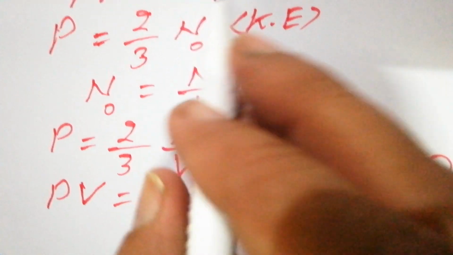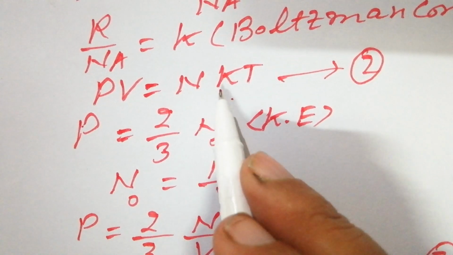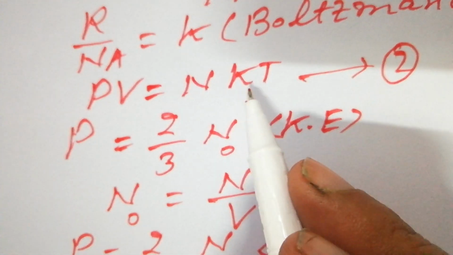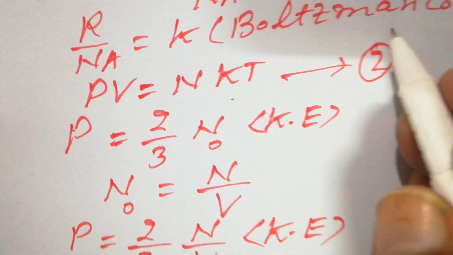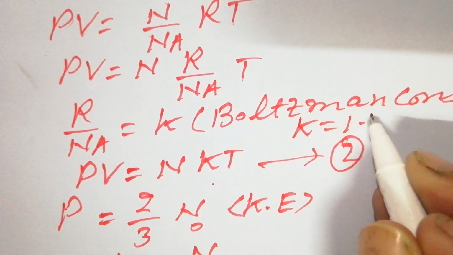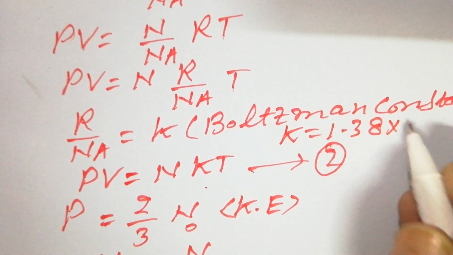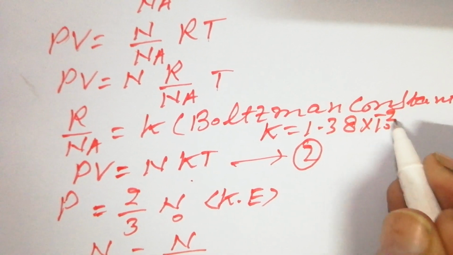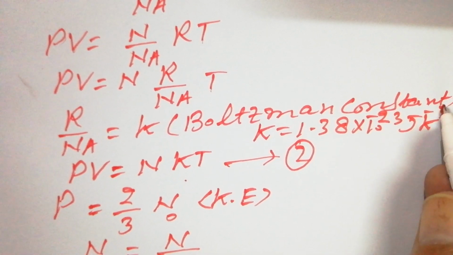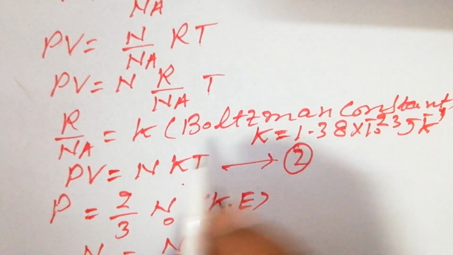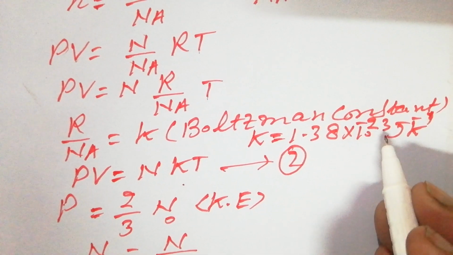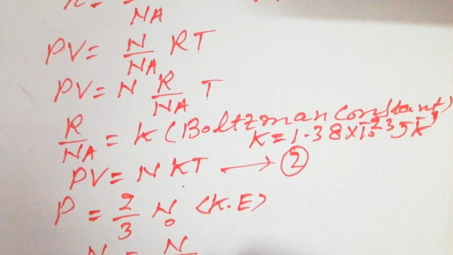Students, K is the Boltzmann constant in the equation PV is equal to NkT, and you must know its value. K is equal to 1.38 into 10 raised to power minus 23 joule per Kelvin. You must know its value, students. It is the Boltzmann constant. K is the Boltzmann constant and its value is 1.38 into 10 to the power minus 23 joule per Kelvin.